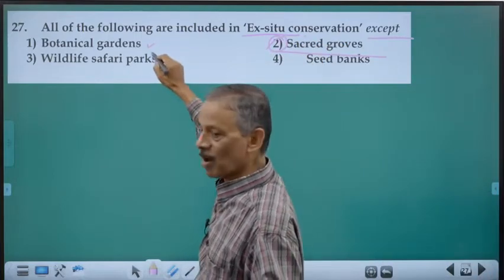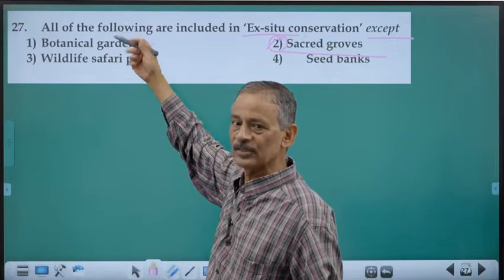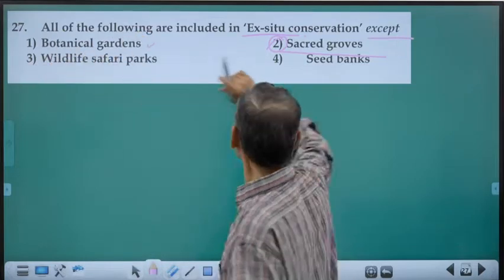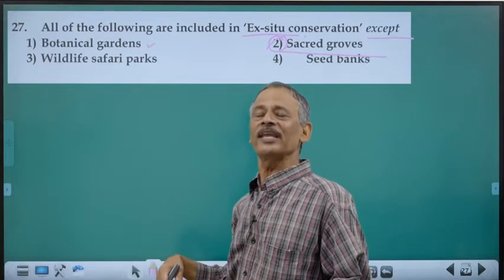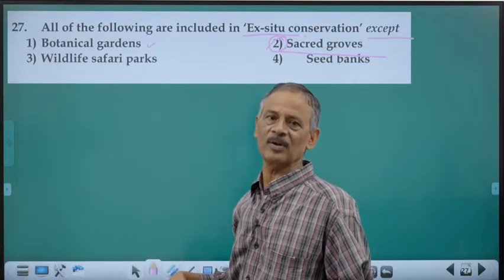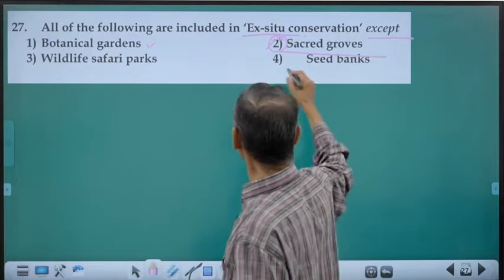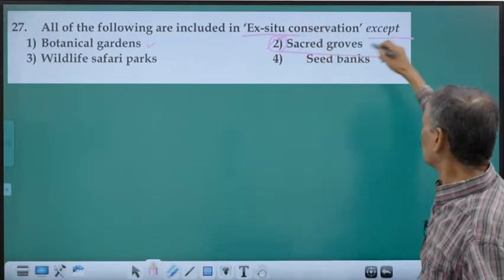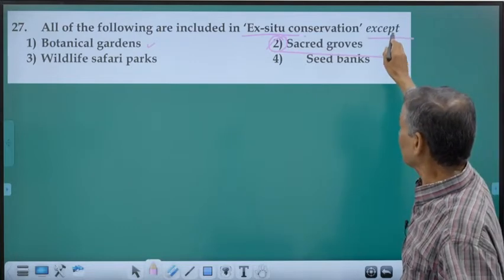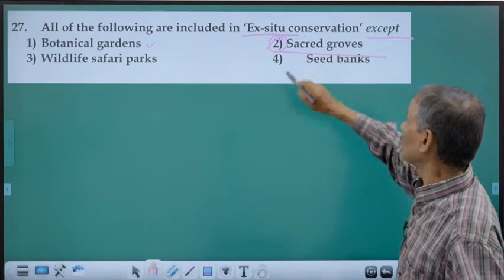Wildlife safari parks, we are bringing animals and putting them in an area. Seed banks, we are taking only seeds. It is also an ex situ conservation, germplasm conservation, etc. Genome conservation. So these are all typical examples for ex situ. Whereas what is an exception, that is in situ, this is sacred groves.